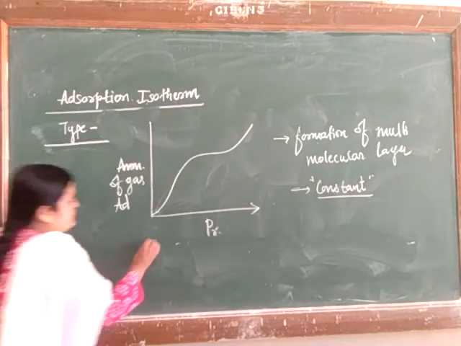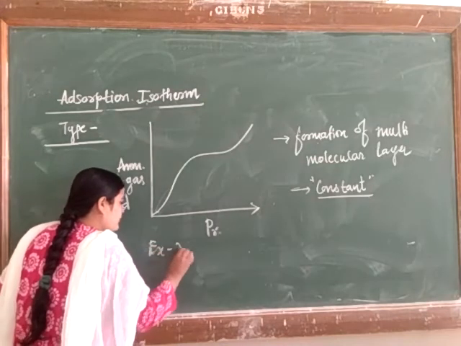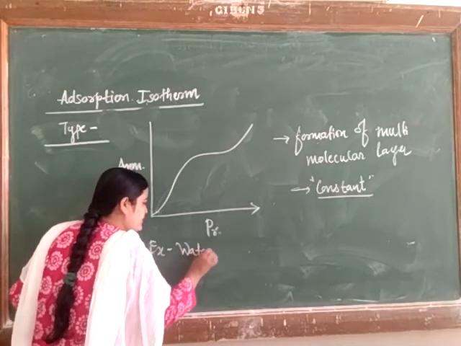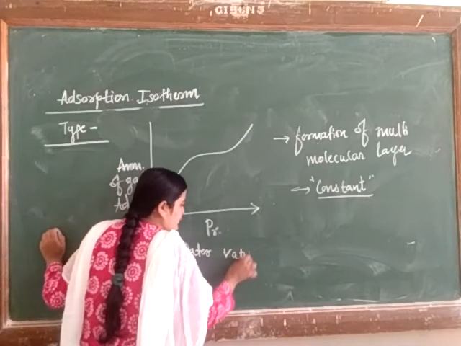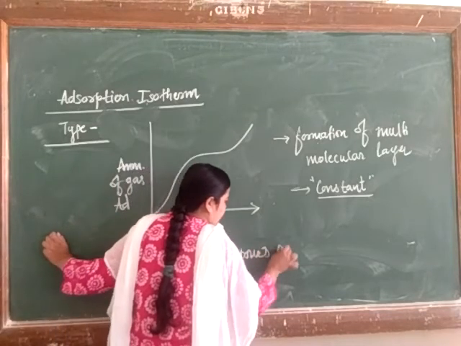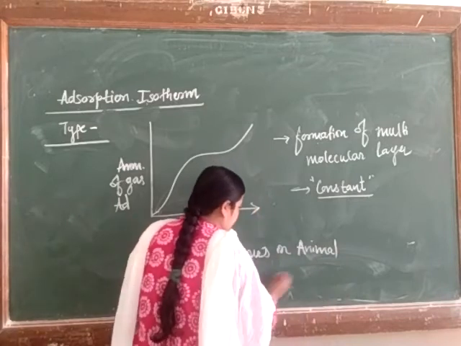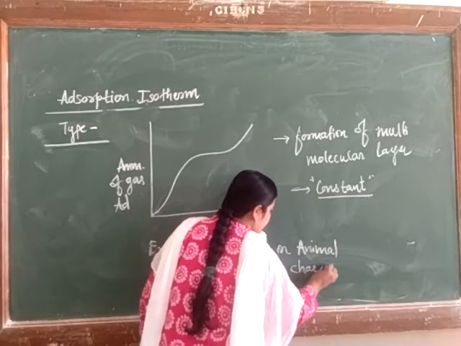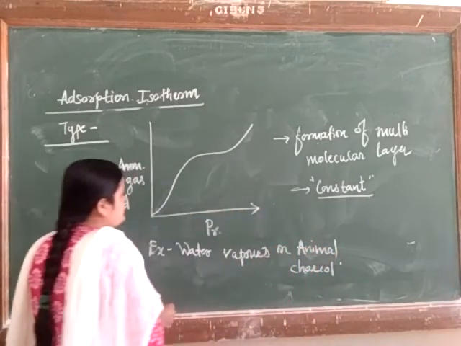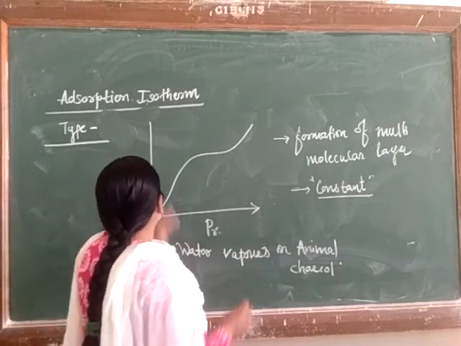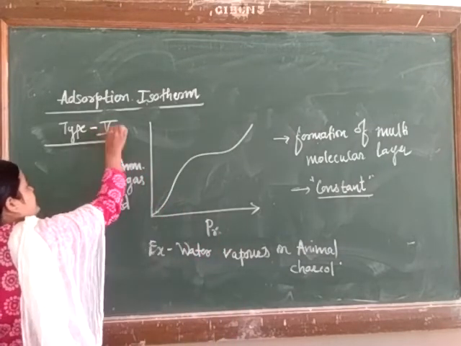Here we can give an example: water vapors adsorbed on animal charcoal. This is an example we can give. What will happen in the fifth type? This is the fifth type of isotherm.